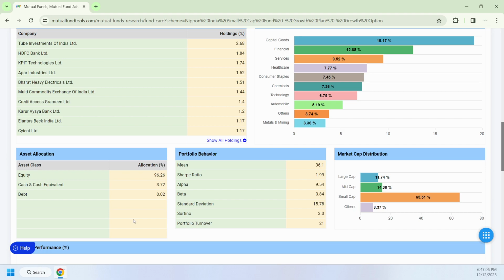and Sharpe ratio is 1.9. The alpha and beta you know well, standard deviation is 15.7, and portfolio turnover is around 21. And the market capitalization distribution: large cap 11%, mid cap 14%, small cap is around 65%, and the rest is 8%, because it is a small cap fund. But even then, some portion of the investment can be done in large and mid cap stocks also.